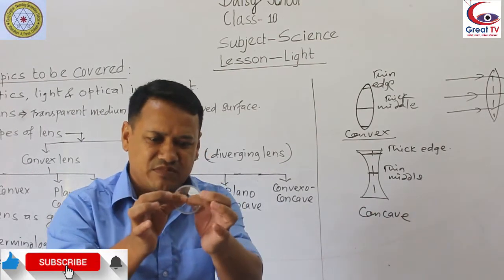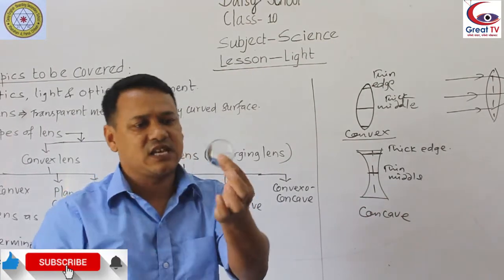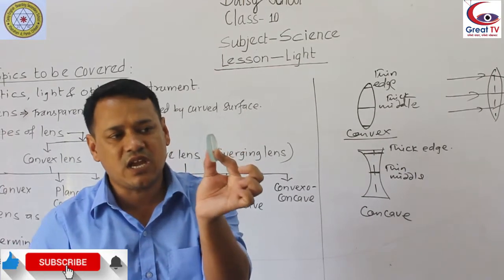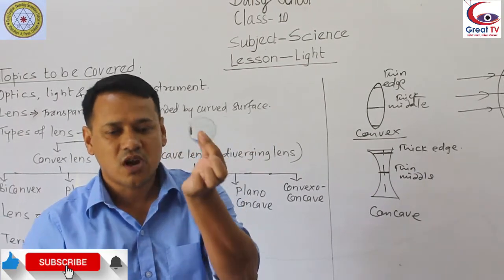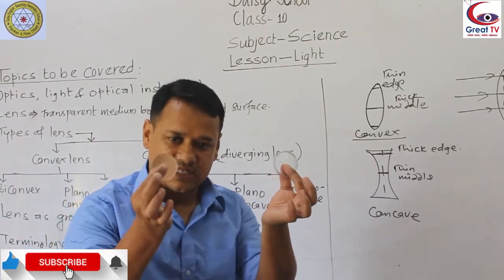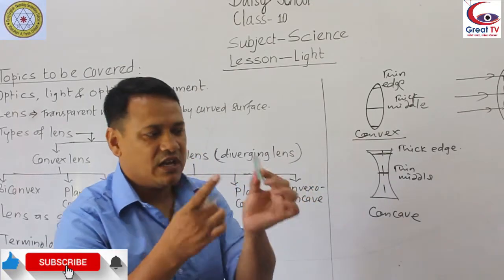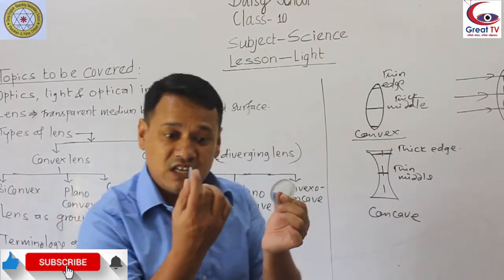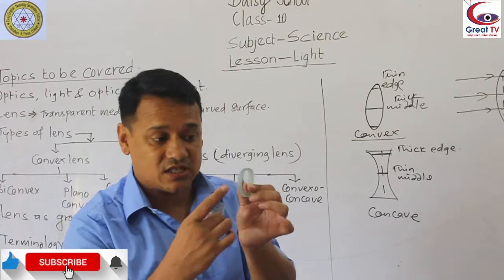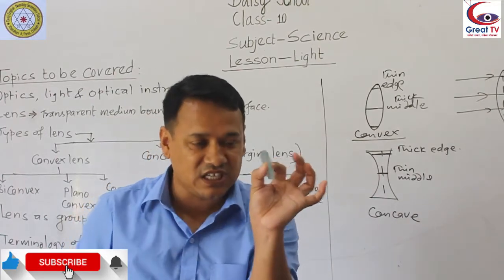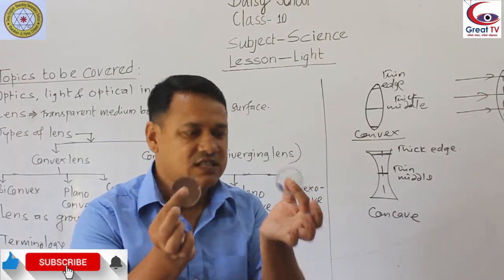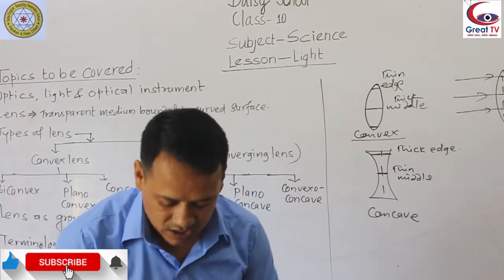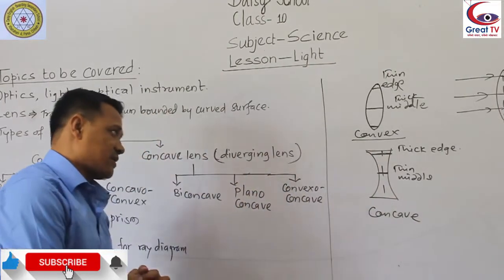This is the concave lens. So here thin middle, thick edge; there thick middle, thin edge. Convex lens, concave lens.